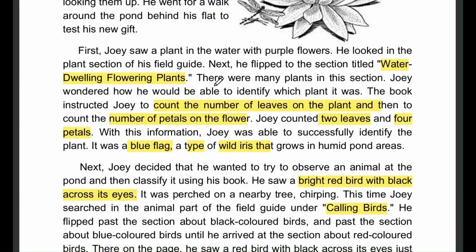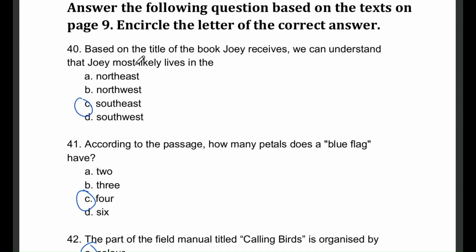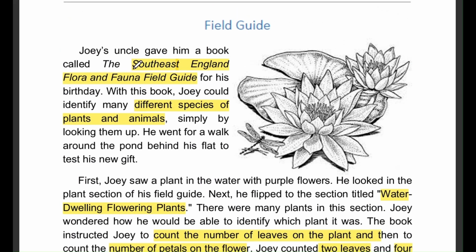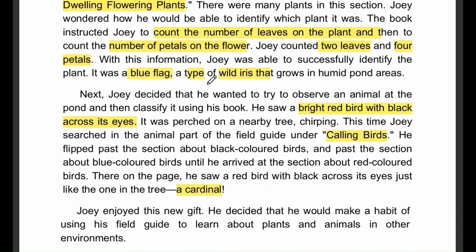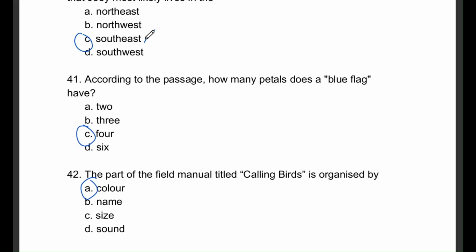Question number 40. Based on the title of the book Joey receives, we can understand that Joey most likely lives in the A, northeast, B, northwest, C, southeast, or D, southwest. The correct answer is option C, southeast. The reason for this is the book is called the Southeast England Flora and Fauna Field Guide. This gives us a big clue where Joey is. It means he's most likely living in Southeast England, isn't it?